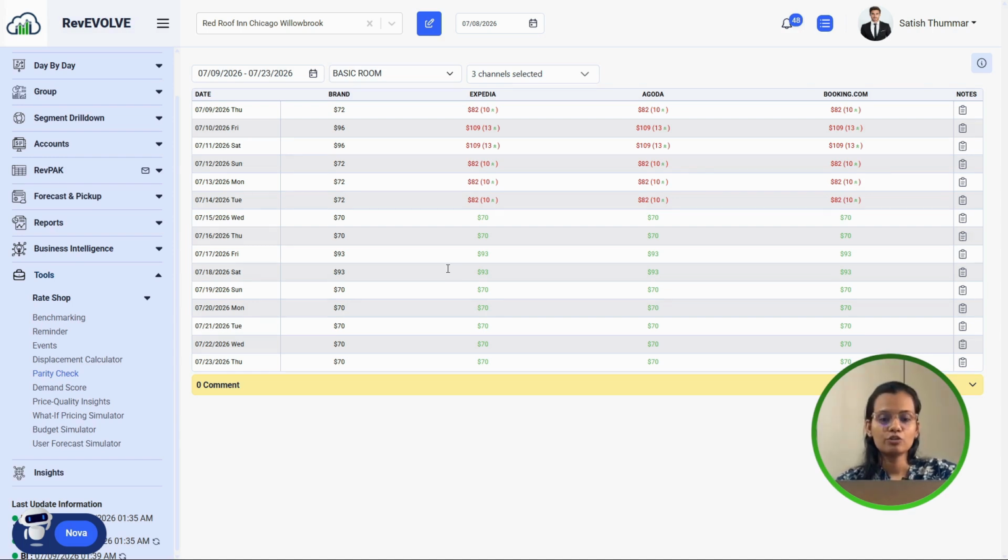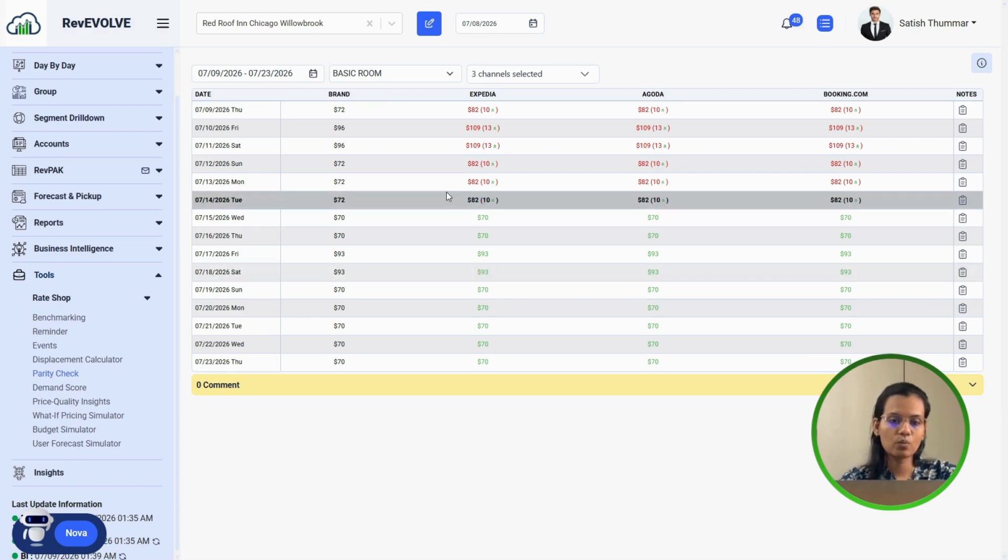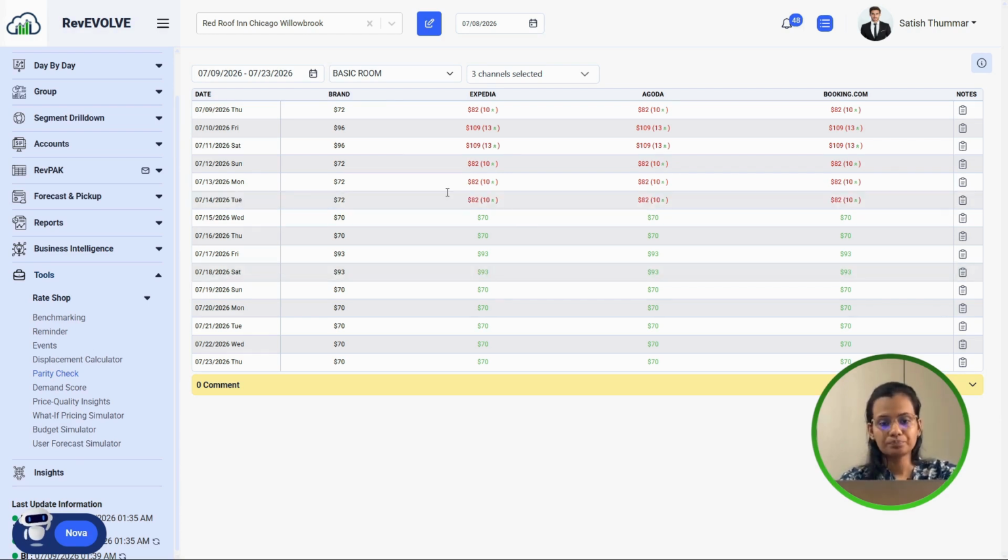Revenue management isn't just about changing rates. It's about making sure every channel is working together to maximize the revenue, right? That is the main goal of every revenue manager, whatever properties they have. A simple parity issue can cause losses of thousands over time, as you can see. But by looking at such views, we can see the channel mix, which improves our profitability, right?